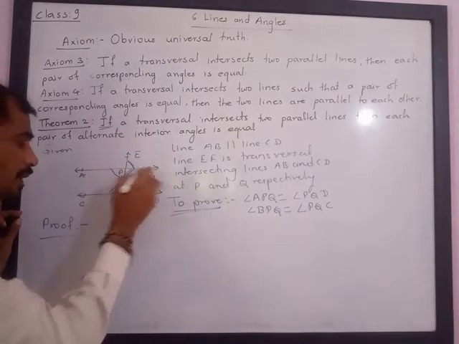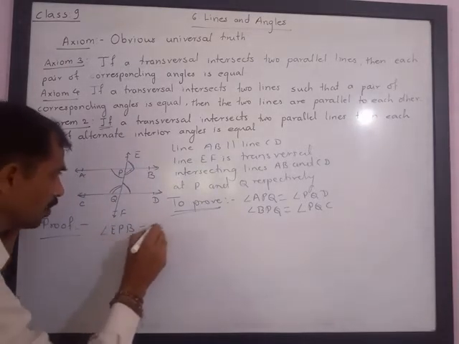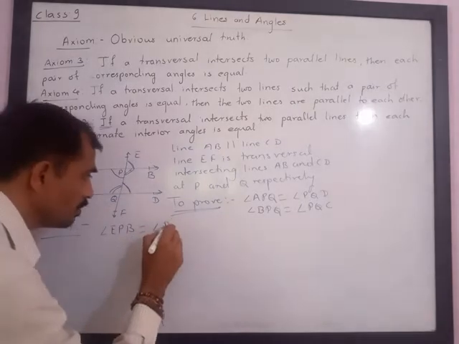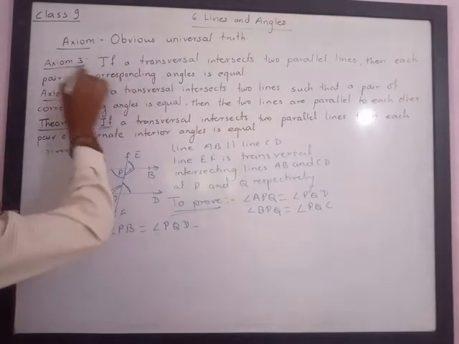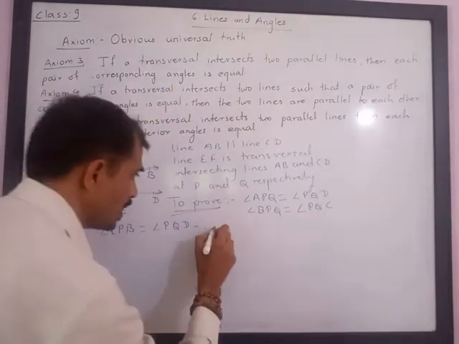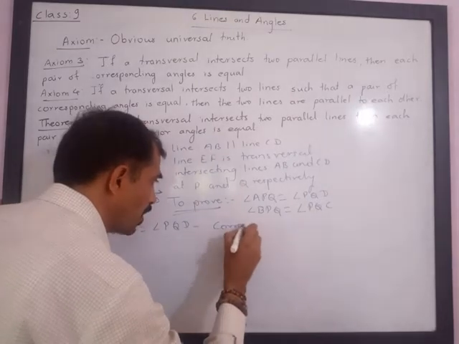So angle EPB is equal to angle PQD. Reason is the axiom of corresponding angles, the corresponding pair axiom.